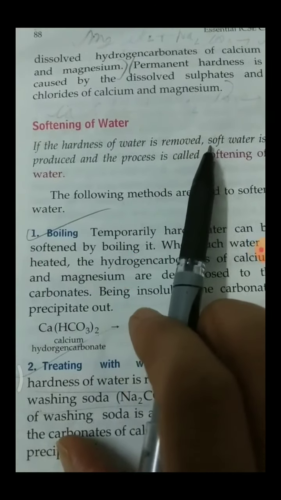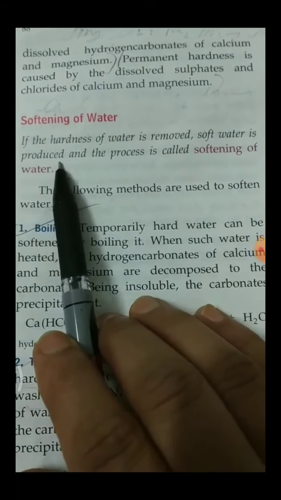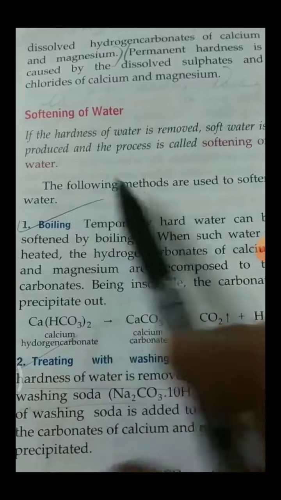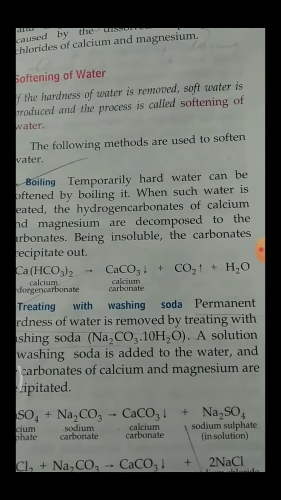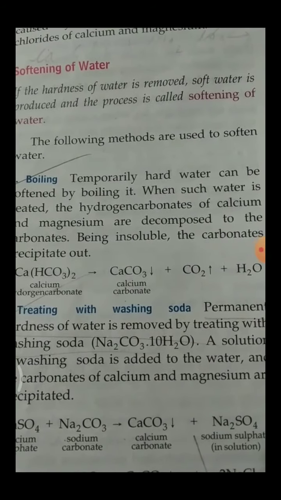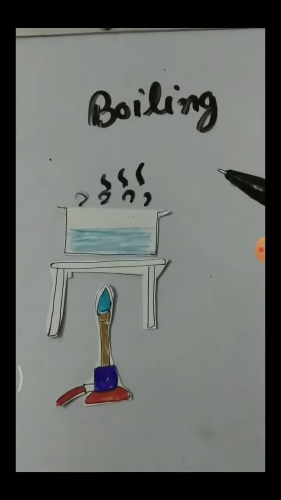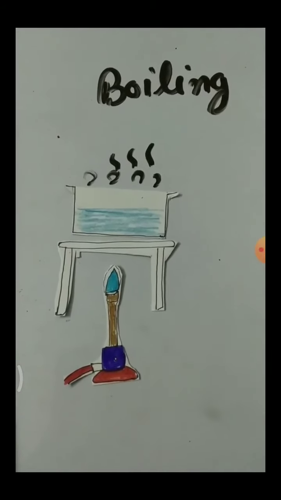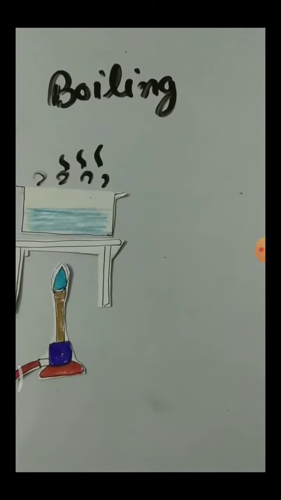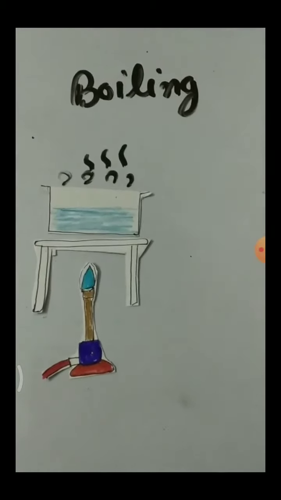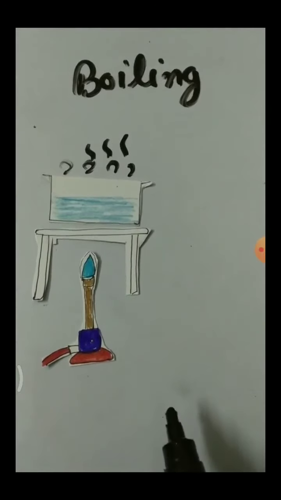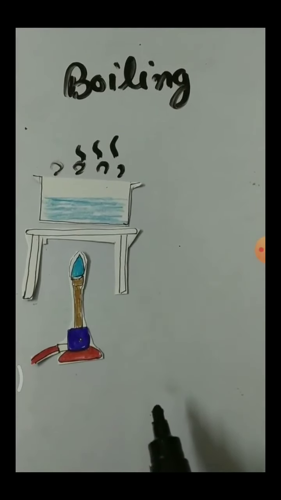Softening of water. If the hardness of water is removed, soft water is produced and the process is called softening of water. Some methods have been given through which we can change hard water to soft water. First method is boiling. By the boiling process, we can change hard water into soft water. But the boiling process we can use for temporary hard water, not for permanent hard water.